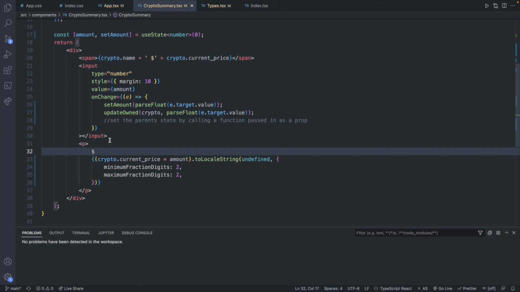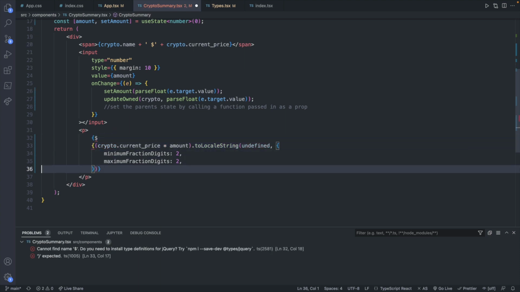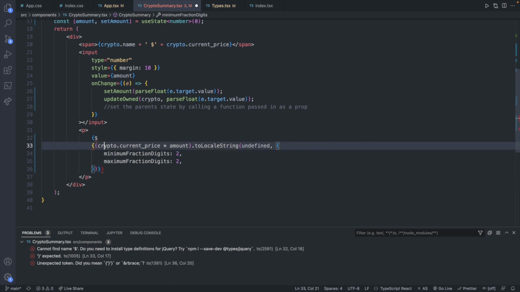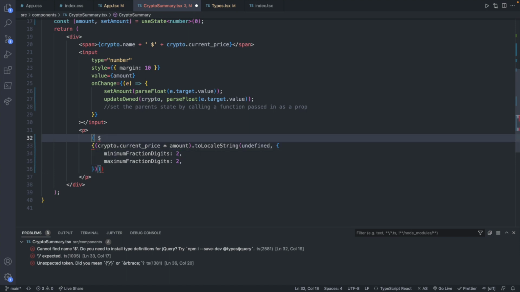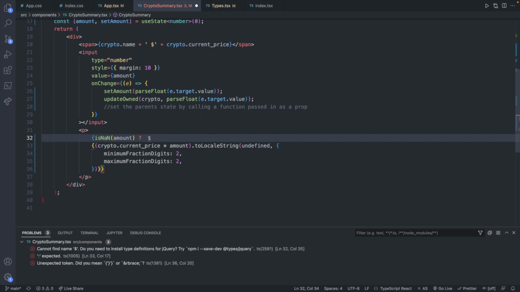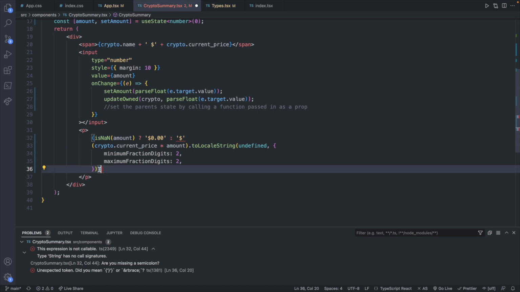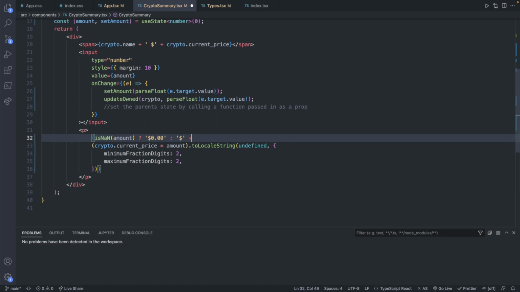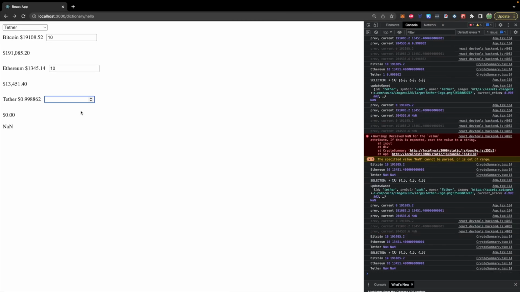We have it displayed down here. We can just do a quick condition. So here we can surround everything in a ternary. So I'll put the curly braces and say if it's not a number, which you can do with a function call, if it's not a number, passing in the amount, then we will return just a string saying 0. Otherwise, we will return a string starting with the $, followed by the rest of this, which we can remove that set of curly braces now actually, and then include a plus sign here. So that should fix the first one. Give that a quick save. And now if we don't put in a value here, we get 0.